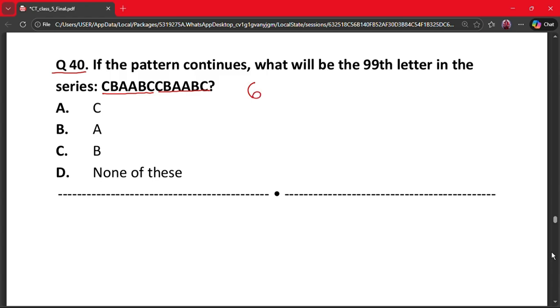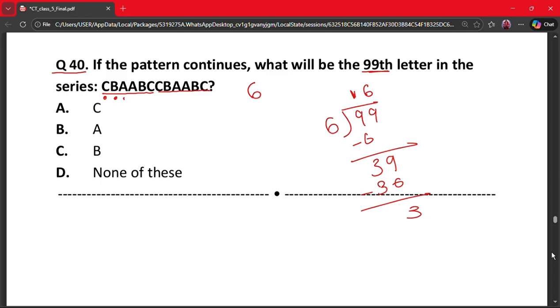So we need the 99th letter. What we can do is 99 divided by 6. So 6 times 16 is 96, which gives us a remainder of 3. So 1, 2, 3. The third letter is A. So the 99th letter will be A.